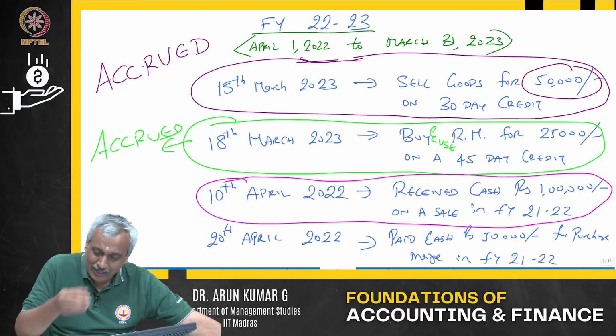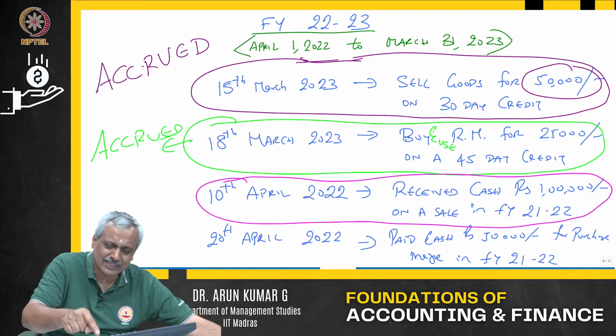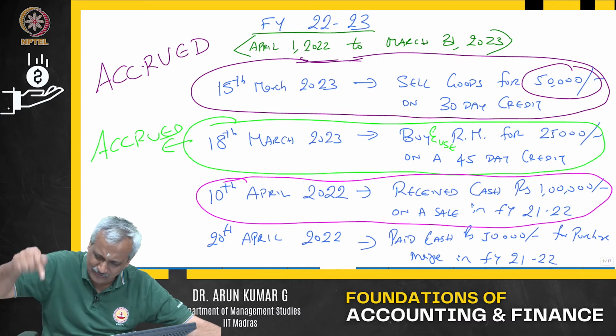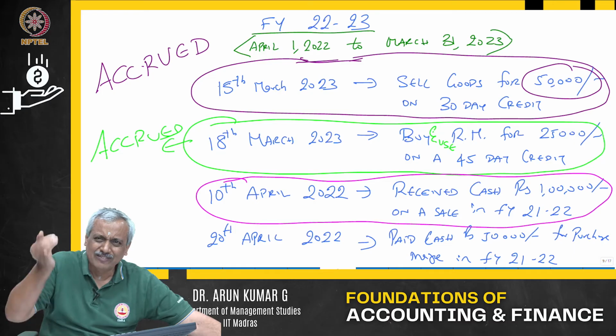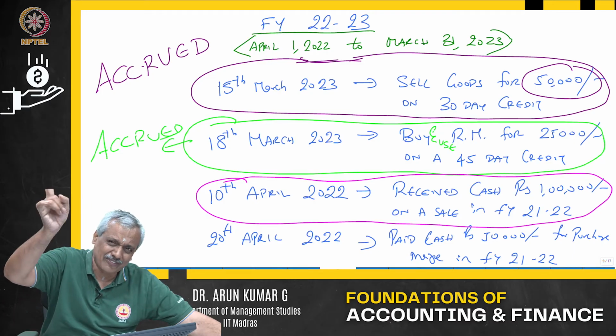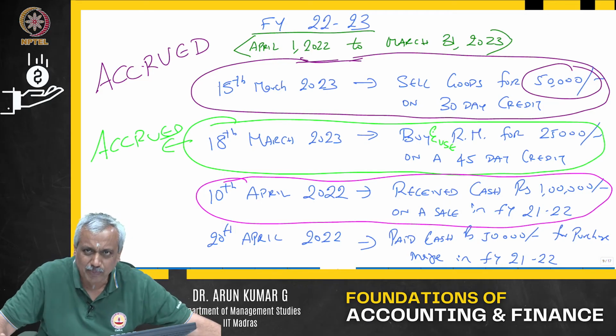Why? Because this 1 lakh does not pertain to the financial year 22-23. That is what we are discussing. It pertains to the financial year 21-22. So, what are we preparing? We are preparing a profit and loss statement for the financial year 22-23, not 21-22. So, I will not even touch upon this.